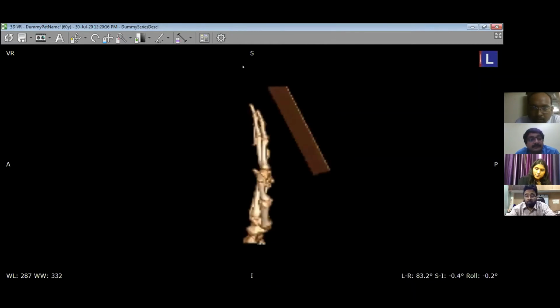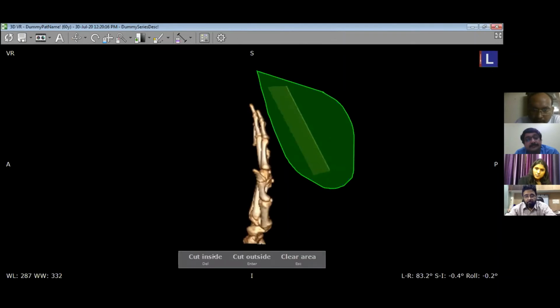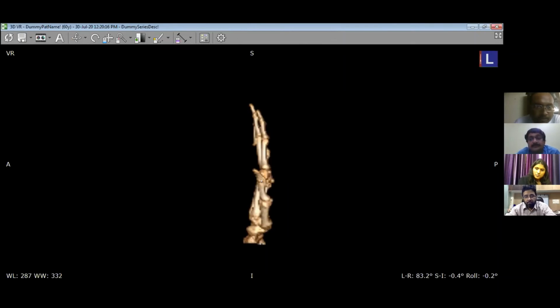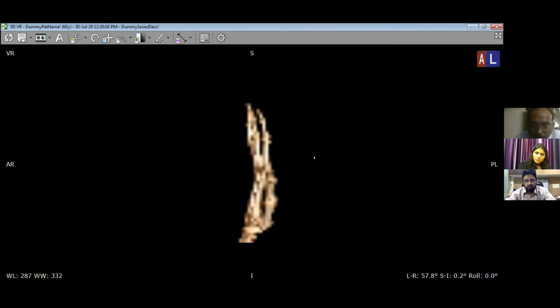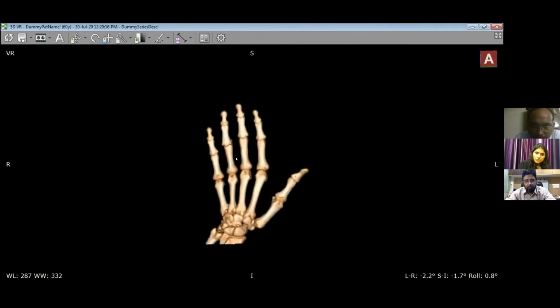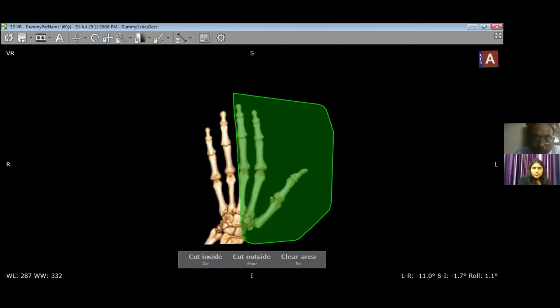This is the tool where we can delete the images or the things which we don't want to see, and then we can directly evaluate the ring finger.